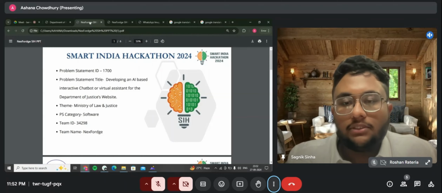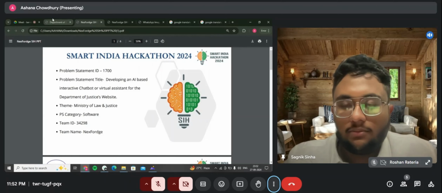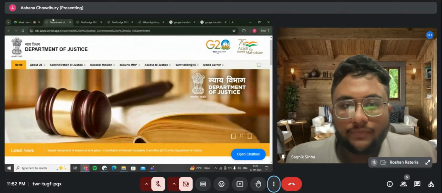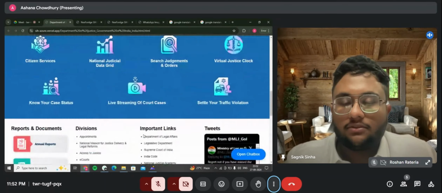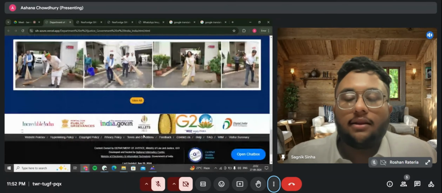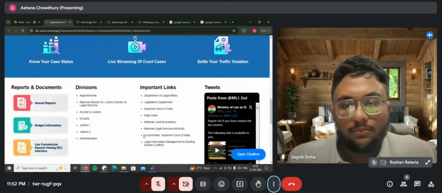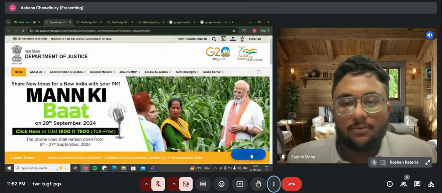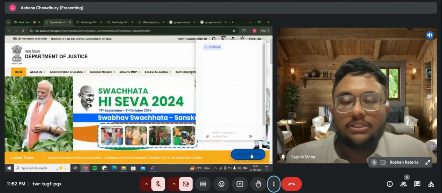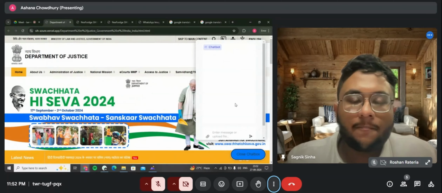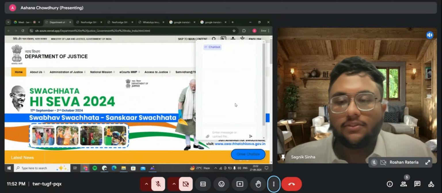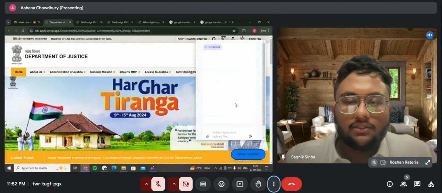So moving on, we have built the prototype and would like to demonstrate it. For example, this is the Department of Justice's website, which we have cloned just for this demonstration, and we will try to show you how our chatbot works. So can we have the chatbot open, please? This is the chatbot, very simple, very easy to use, very basic. It can be used from a child to an adult to a senior citizen. Everyone can use it.